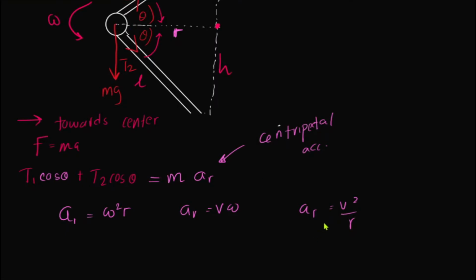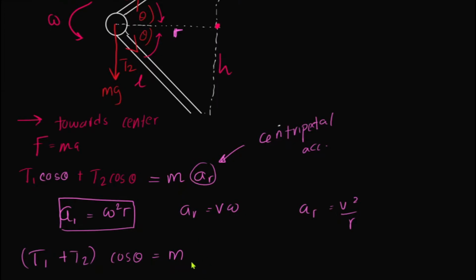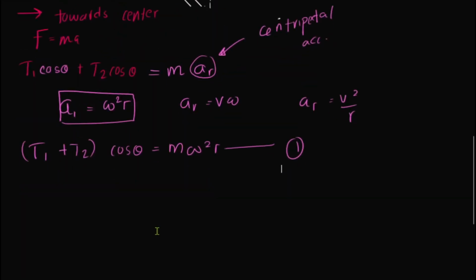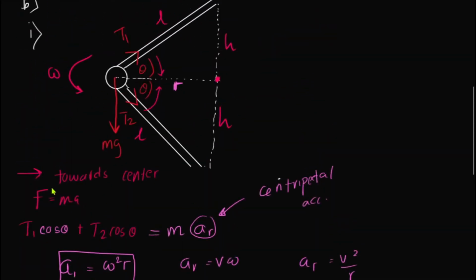Now guys, here they have given omega. So I think it is better to go with omega squared r for the centripetal acceleration. Since T1 cos theta and T2 cos theta have cos theta common, I'm going to write T1 plus T2 cos theta is equal to m, instead of a, omega squared r. This is the first equation, right? So F equals ma towards the center is applied.